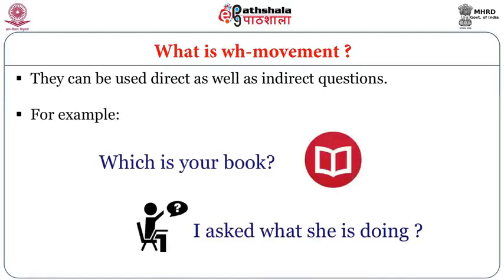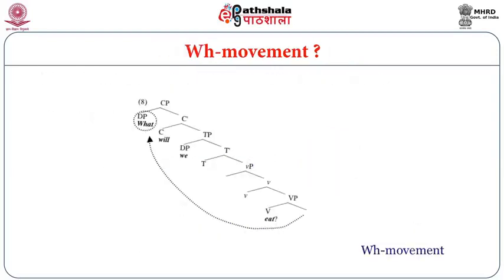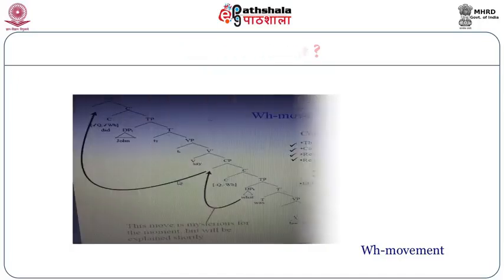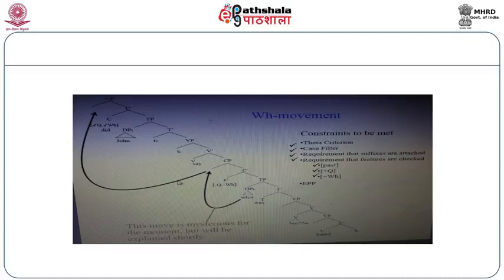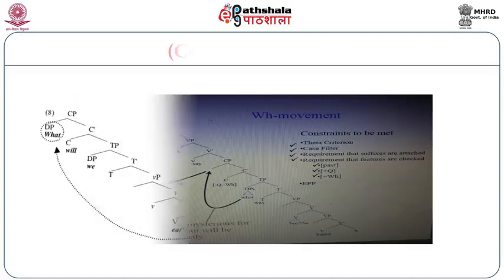For example, which is your book? I asked what she is doing. You see, which is your book is a direct question. I asked what she is doing is the indirect one. Again, in this diagram, you can find that it starts with what and then it moves on. This diagram again shows what WH movement really is.